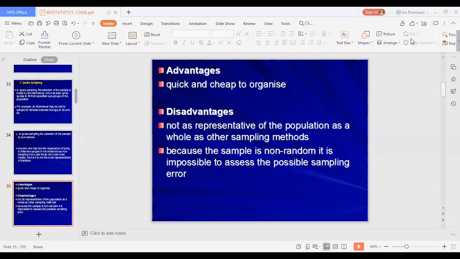So let's see the advantages and disadvantages of quota sampling. Quota sampling is quick and cheap to organize. Disadvantages: it is not representative of the population as a whole, unlike the other sampling methods. Because the sample is non-random, it is impossible to assess the possible sampling error.